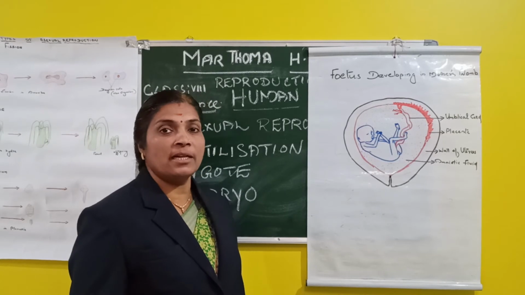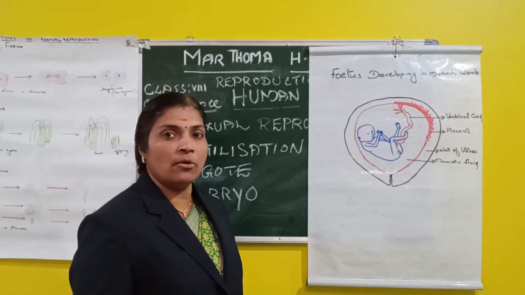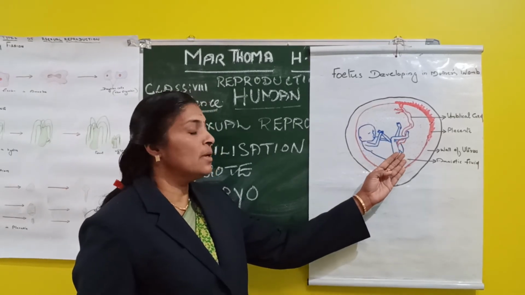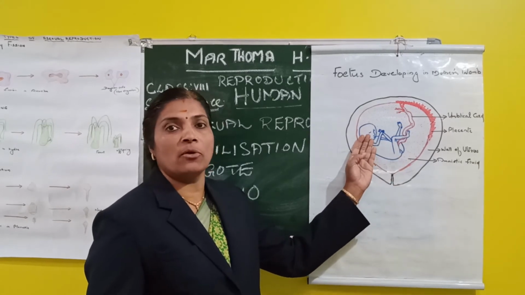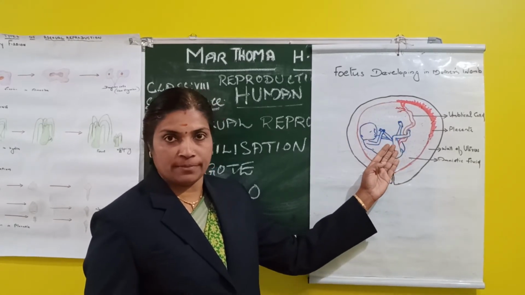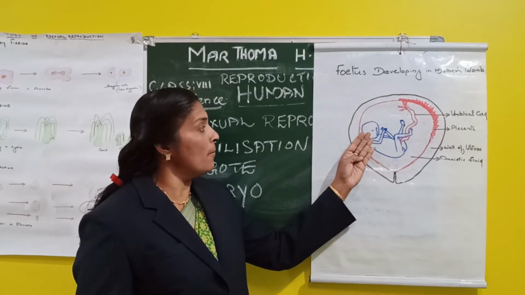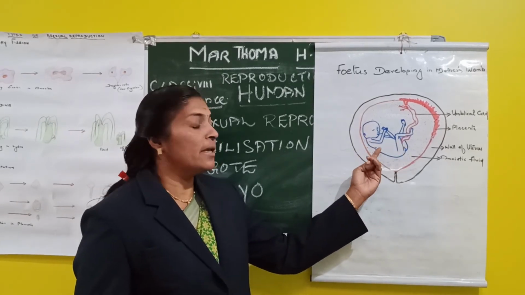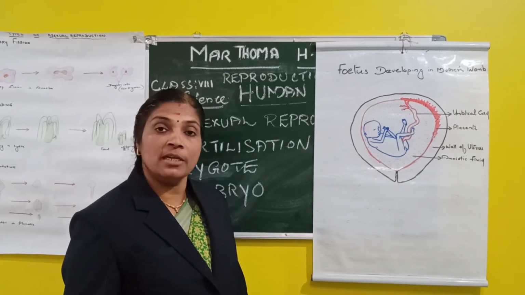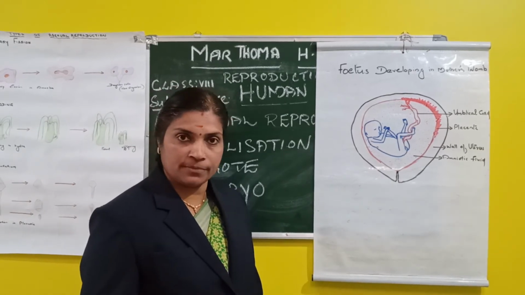The embryo is enclosed in a thin membrane called amnion. It is filled with a watery fluid called amniotic fluid. After a few weeks, the embryo begins to resemble a human being. It is called a fetus.